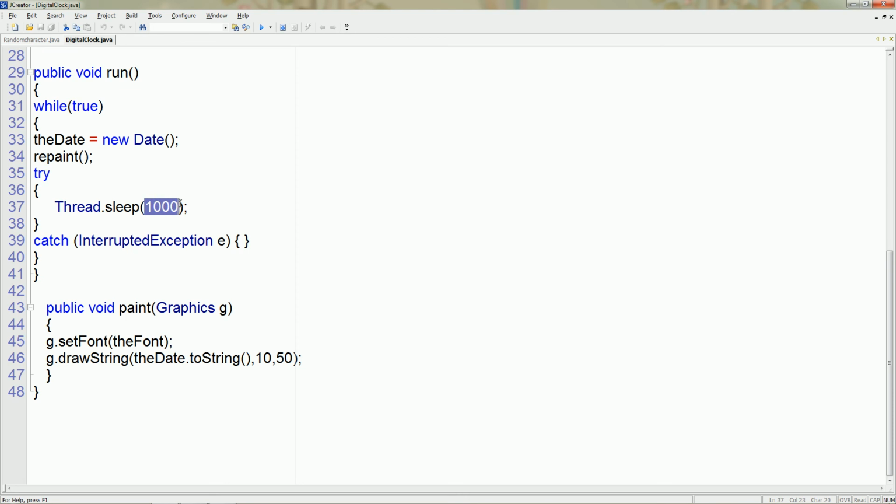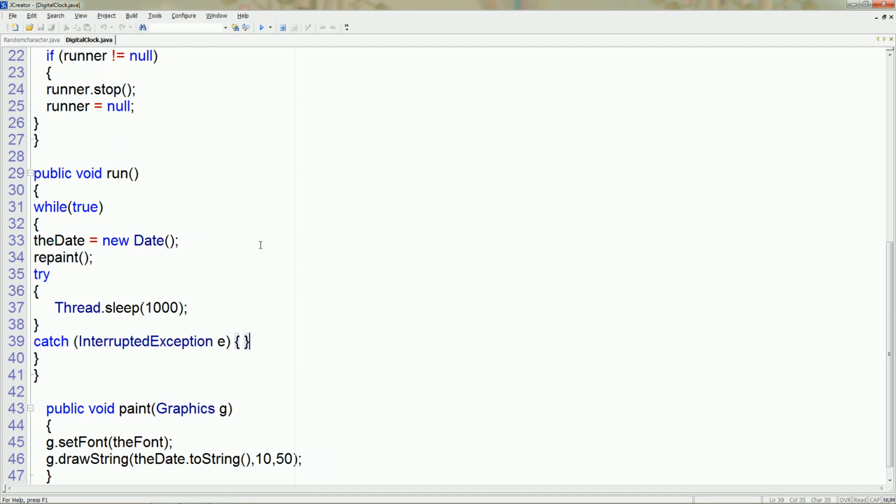and that time is changed by using the sleep method with 1000. That is, 1000 is a 1000 millisecond, equivalent to 1 second. That is, time is changed after 1 second, or the second will change after 1 second. Okay, let us see the example.